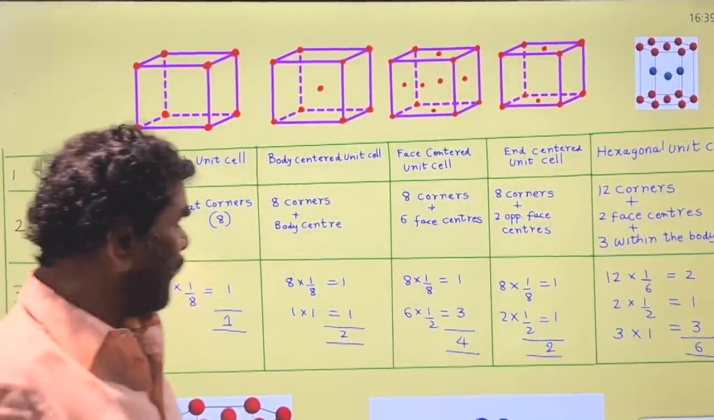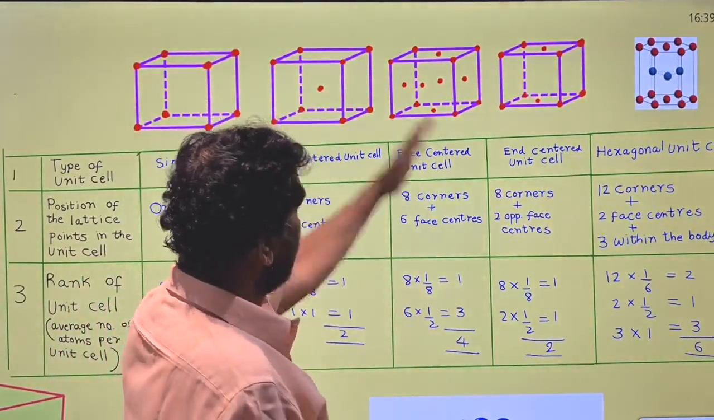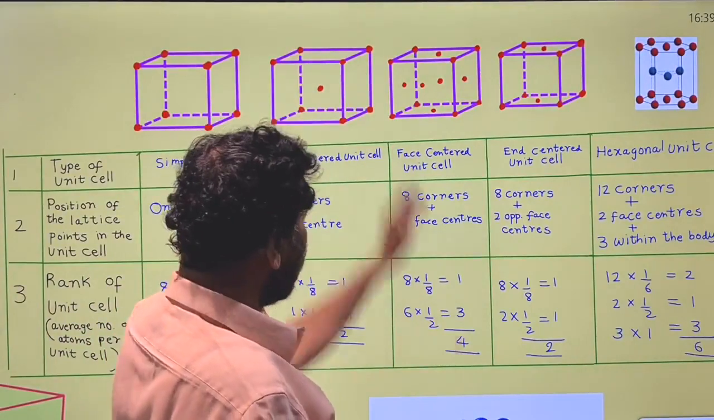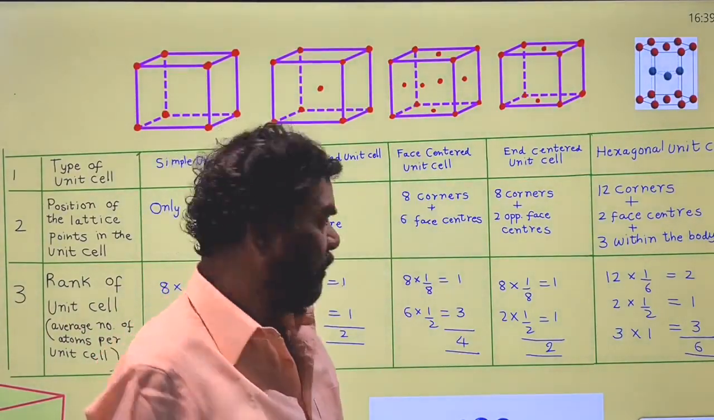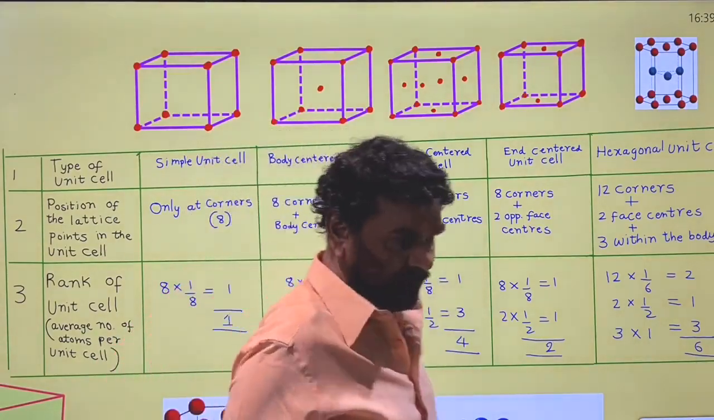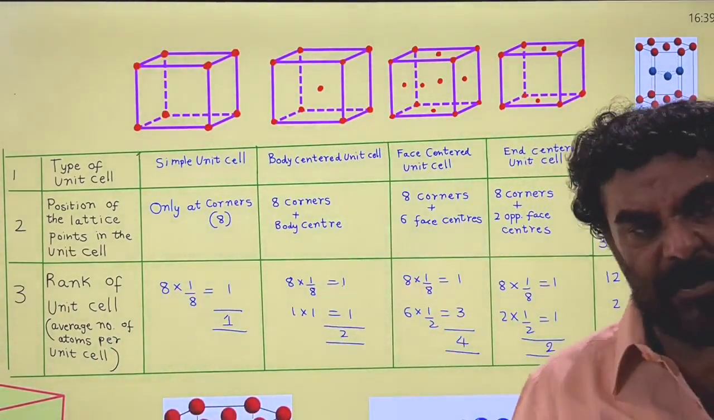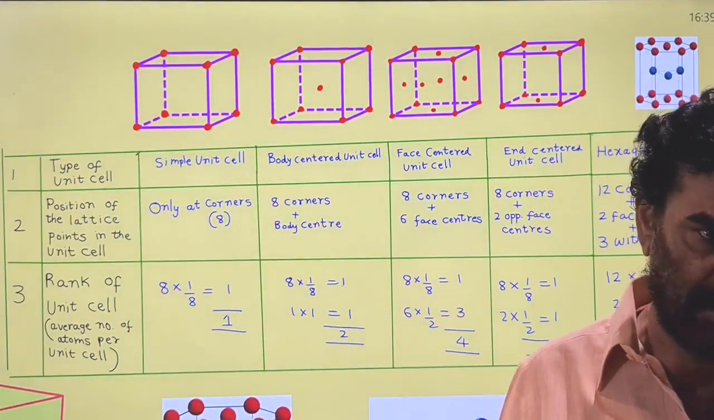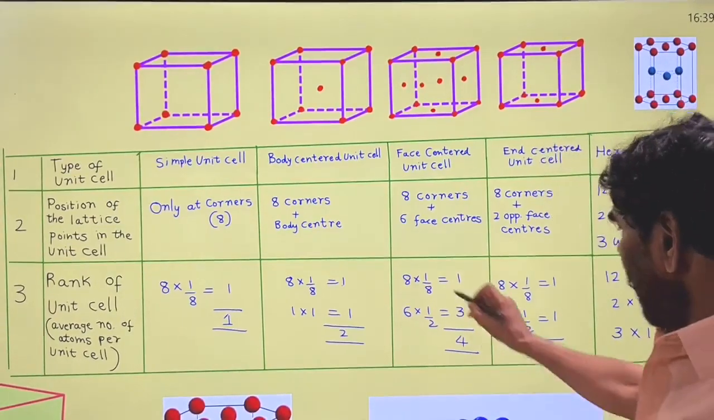It may be cubic, tetragonal, orthorhombic, monoclinic, triclinic, or rhombohedral. So what is the contribution? On average, how many atoms are involved in the formation of each unit cell? So calculate. 8 corner atoms.